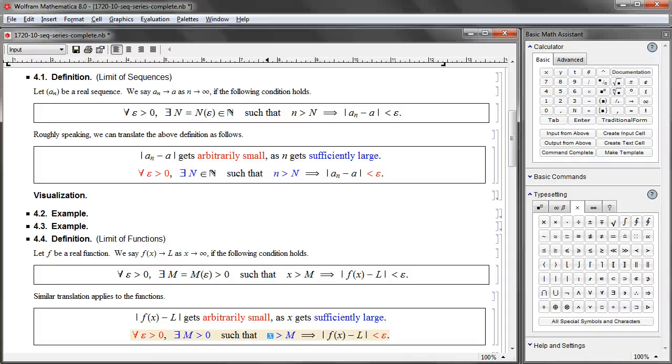All the indices for sequences come from natural numbers, so that capital N should be a natural number. Here in this example, that bound capital M should be a real number because x is now a real number. That's the only difference. n and capital N are natural numbers versus x and capital M, which are real numbers, otherwise identical.